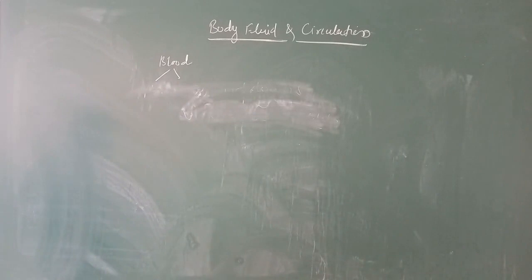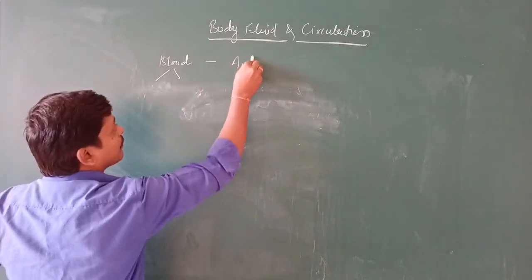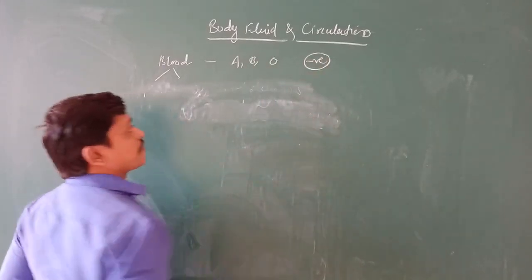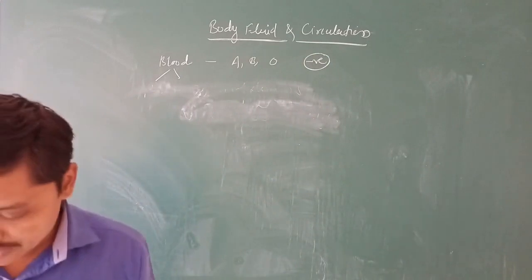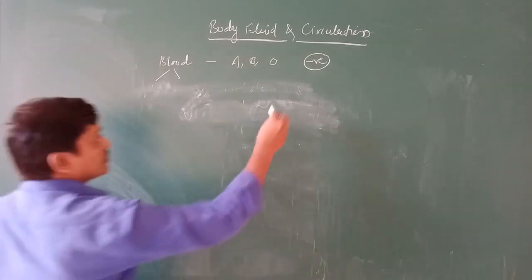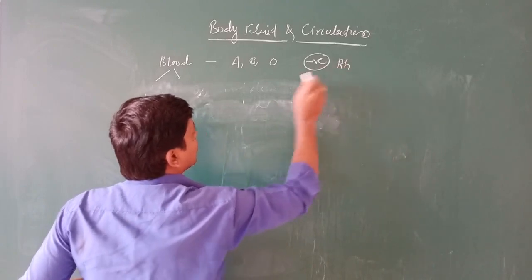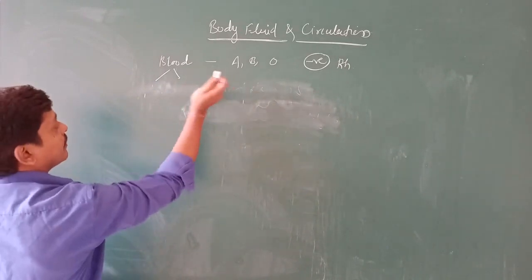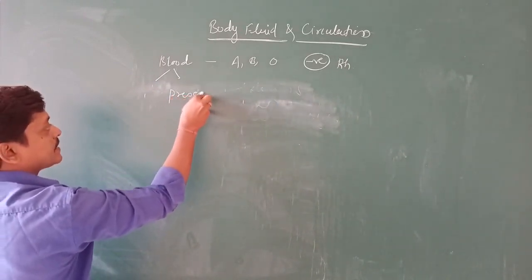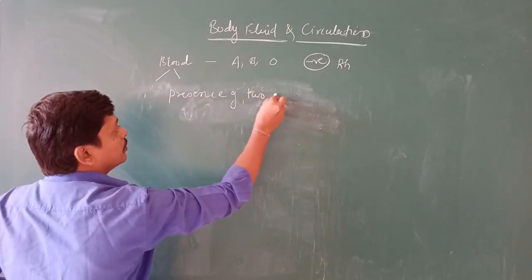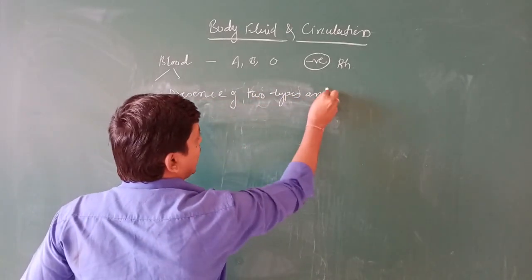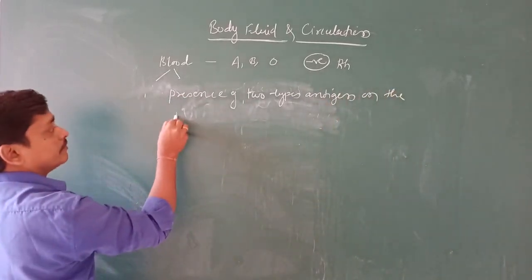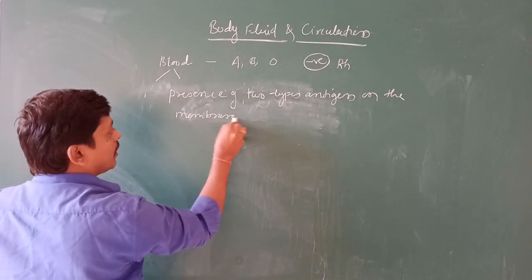Blood grouping, as you all know, there are types of blood groups, A, B, O, and blood groups are also defined on the basis of Rh negative. We are going to discuss Rh negative here. First, I would like to tell you how the blood groupings are done based upon the presence of two types of antigens on the membrane of RBCs.